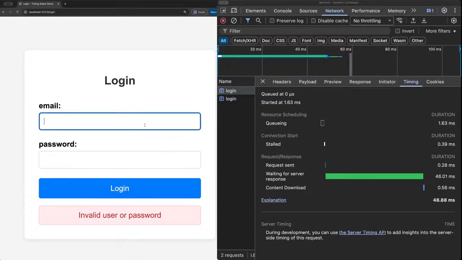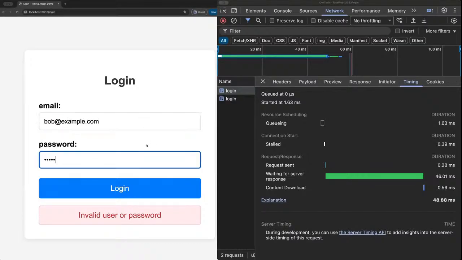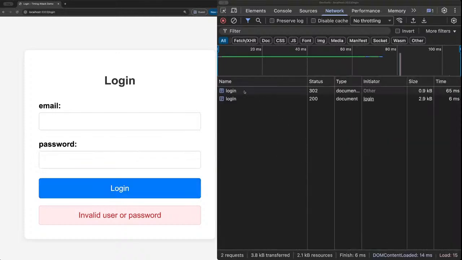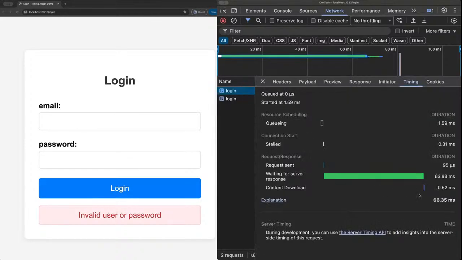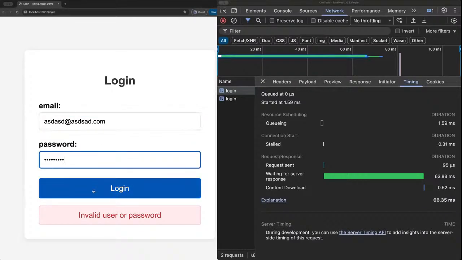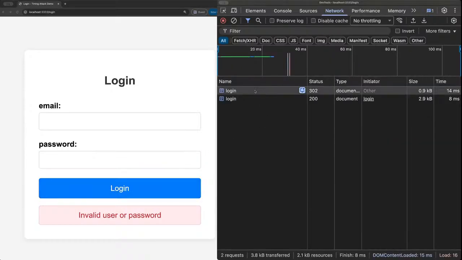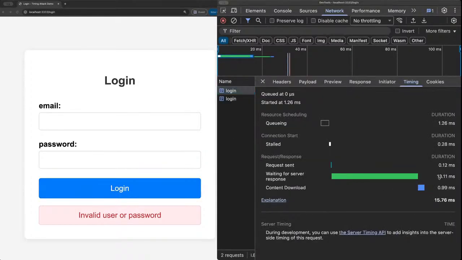What if we try, I don't know, bob@example.com? Right, 63 milliseconds. Good. If we try another gibberish email, what do we get? Oh, a way shorter response time.